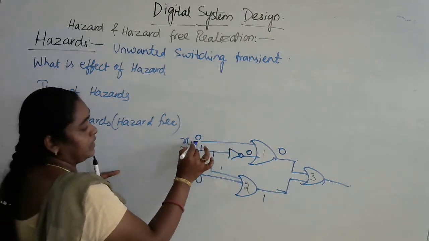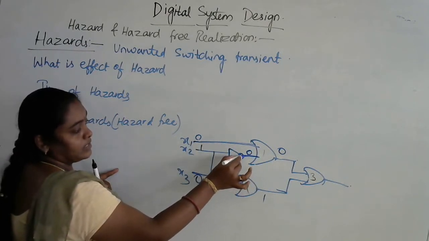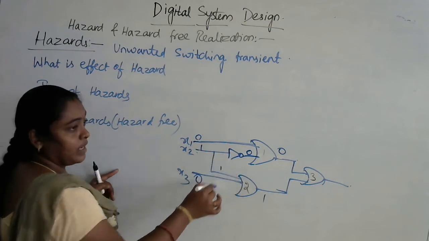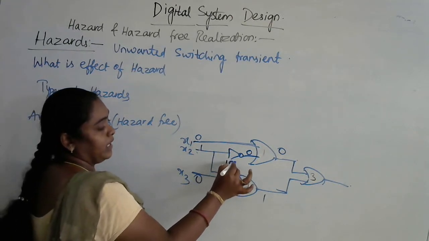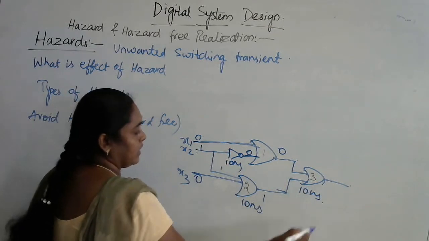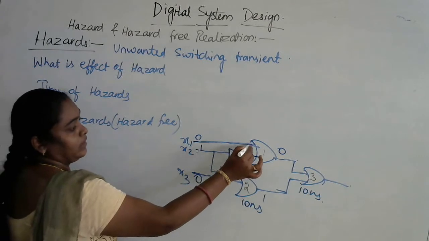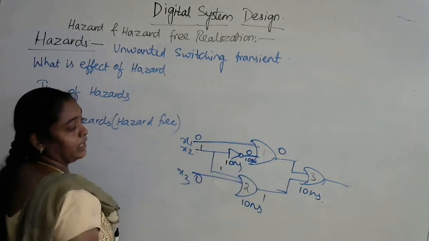As this input is given directly through gate 1, but the second input is going through a gate, let me assume that each gate has 10 nanoseconds of delay. So here I will be getting the output instantly, but here after 10 nanoseconds I will be getting this output.